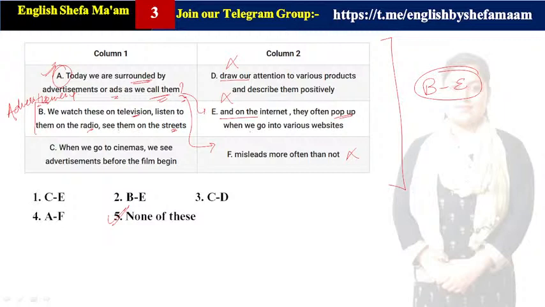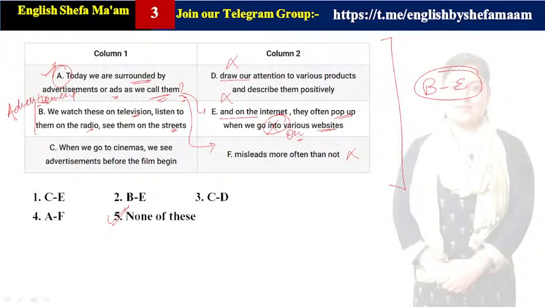They often pop up when we go into various websites. So when we go into various websites, it is not the correct sense over here. Clear? Let us see, when we go on various websites, that's the perfect sense. Into various websites is not the correct preposition. Clear? Let us check next one.